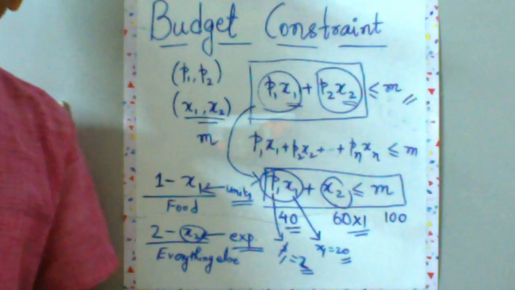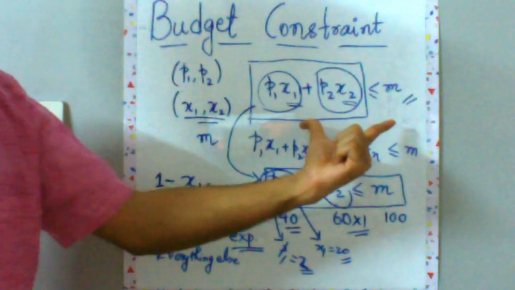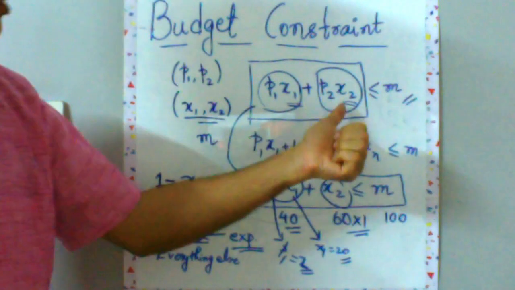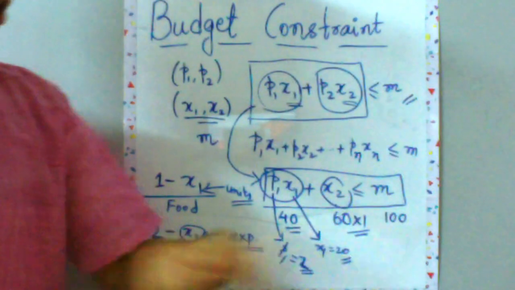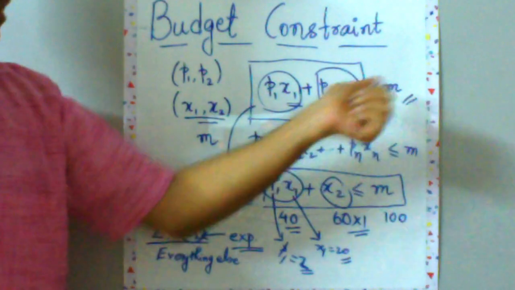No matter how many goods you are buying or consuming, we can just resort to this simple equation: P1 x1 plus P2 x2 is equal to M. Or if you want to have the inequality case, P1 x1 plus P2 x2 less than or equal to M.